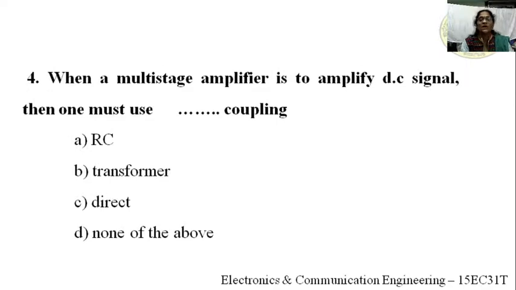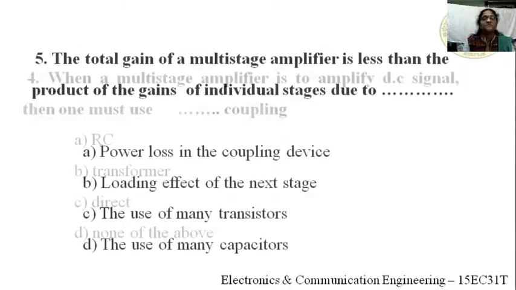Next question. When a multi-stage amplifier is to amplify a DC signal, then one must use dash coupling. DC signal means zero frequency, right? Zero frequency means which coupling do we have to use here? If you are using RC, transformer, what happens? It blocks DC. It allows only AC. But here the question is to amplify DC signals. So we go for direct coupling. So the option is C, direct coupling.